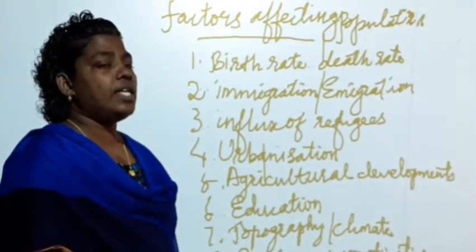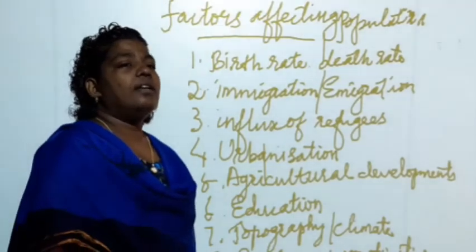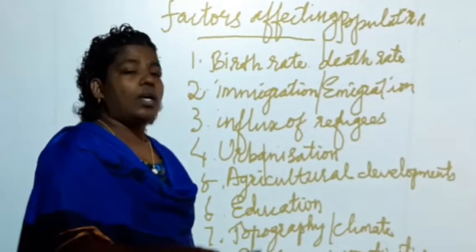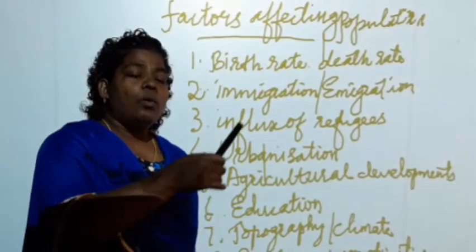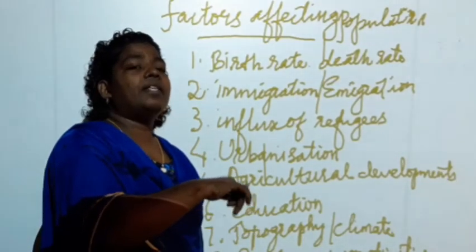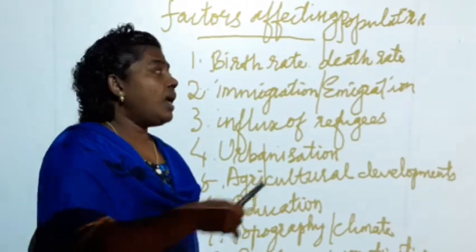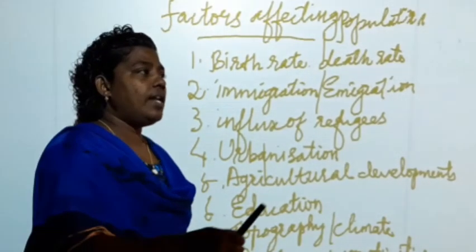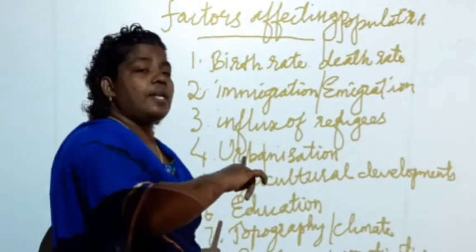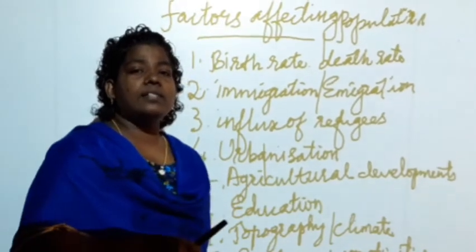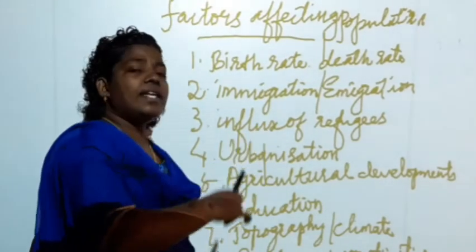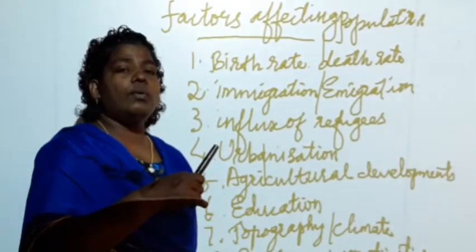Okay, the first one is birth rate and death rate. We have seen what is birth rate and what is death rate. What will happen if the birth rate increases? And what will happen if the death rate increases? If the birth rate increases, the population also will increase. And if the death rate increases, what will happen?